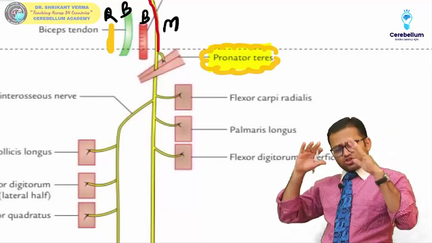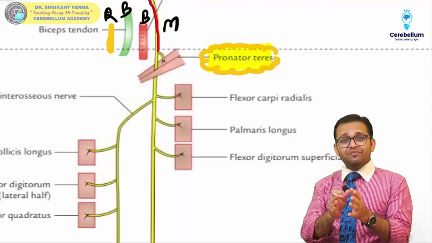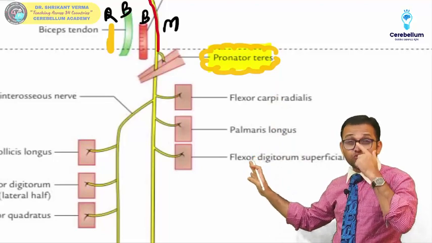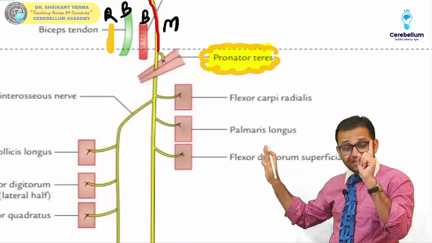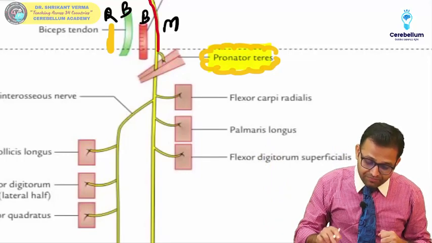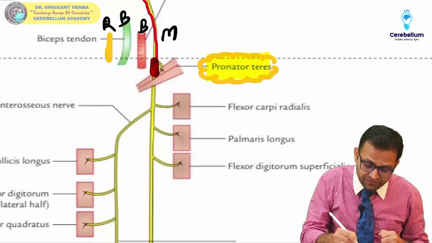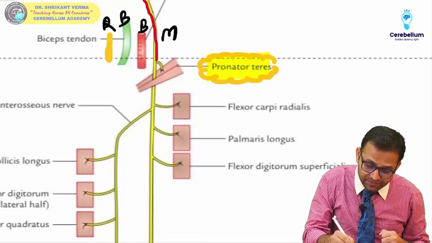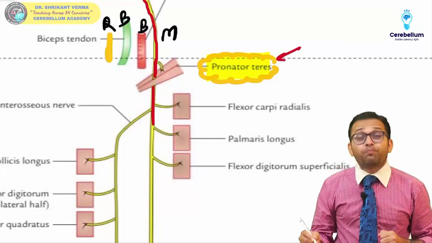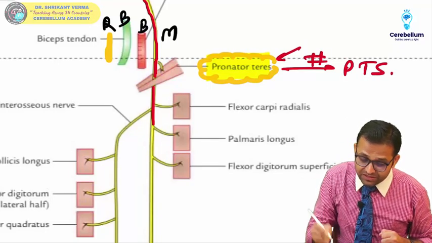Yes, it is the short, sweet, quick revision series for the first MBBS students for your exam help. So I am taking the help of this picture. Again I want to tell you, this annotated file you will get within the Cerebellum app. Yes, this is our pronator teres muscle. It is piercing the pronator teres. Remember, this is a very important MCQ: this median nerve pierces which muscle? Pronator teres. It is passing in between these two heads. If there is a compression, I told you, pronator teres syndrome.